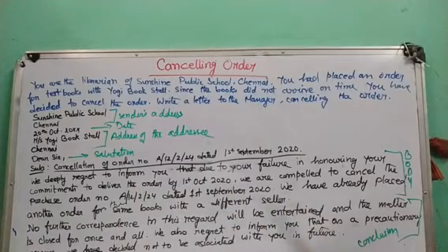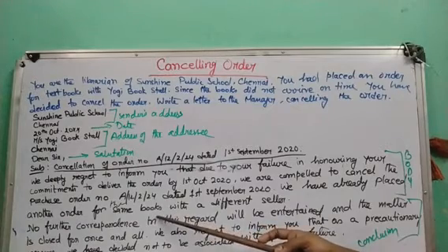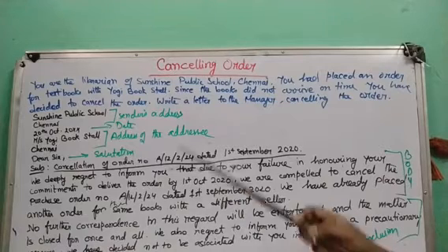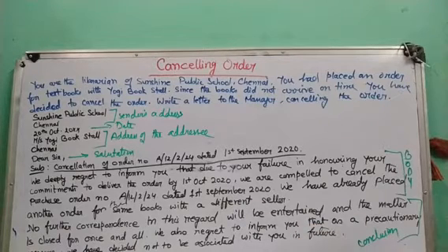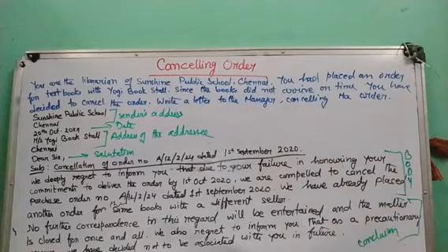We have already placed another order for the same books. You can write the same electrical appliances with a different seller. No further correspondence, then the same thing can be written for all cancelling orders, right? So for your benefit, it is advisable that you go through this, learn it, and use the same writing in any kind of cancellation order. It has been made in a way so that you can use the same format, same writing for whatever cancellation order you write, right?